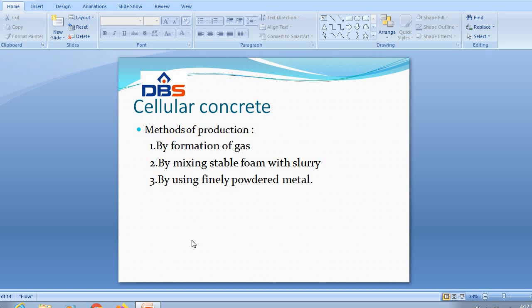Next, by using finely powdered metal in the slurry, made to react with the calcium hydroxide liberated during the hydration process to give a large quantity of hydrogen gas. This hydrogen gas in the slurry mix gives a cellular structure. So these are the different methods which give cellular concrete.